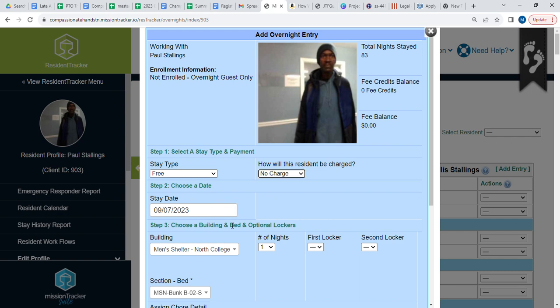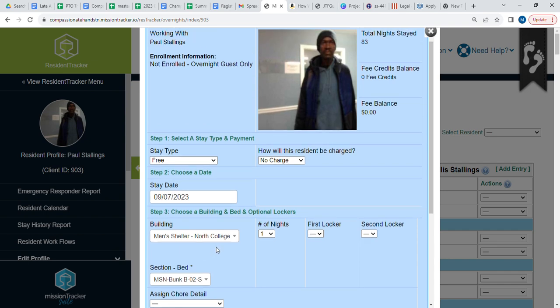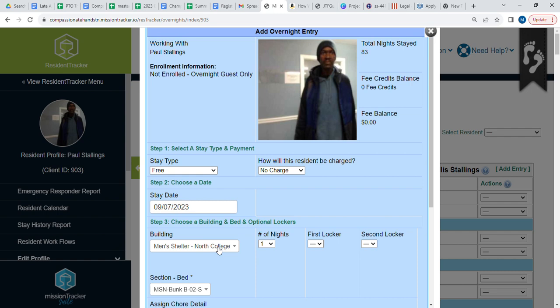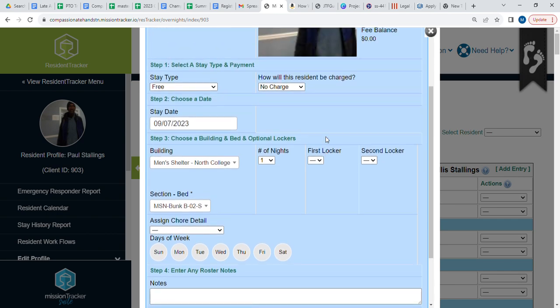Today's date is already here. We know that he is staying at the North College campus because that is where all of our men always stay. And his bunk is already pre-selected for him. This should be the bunk that Paul is staying in for the duration of winter shelter. We see that Paul has already signed his code of conduct and he has no red flags, so he is permitted into the shelter for the evening. So we are good to go.